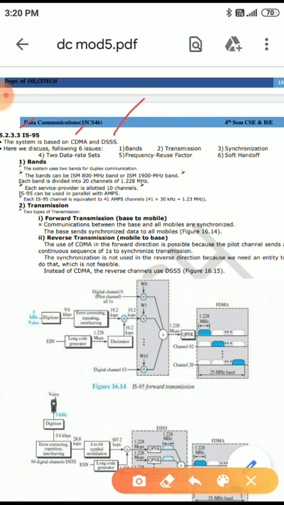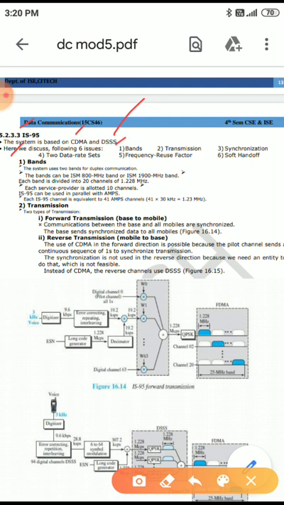DSSS means direct sequence spread spectrum techniques, which are used in this IS-95 system. Here we discuss the following 6 issues. In IS-95 we come across 6 issues.